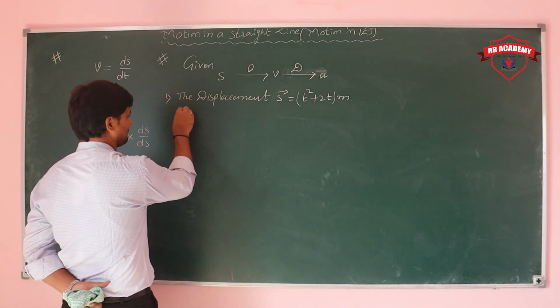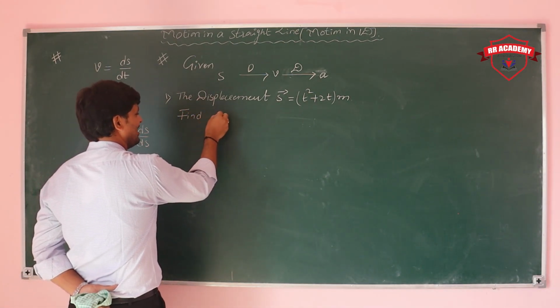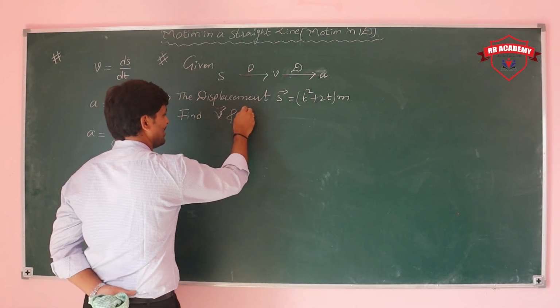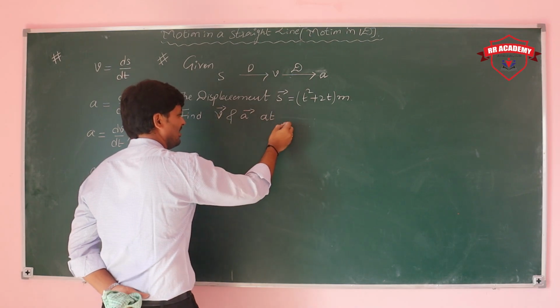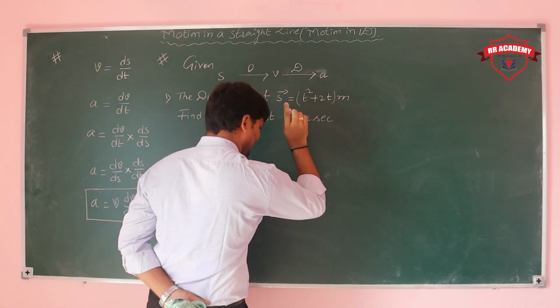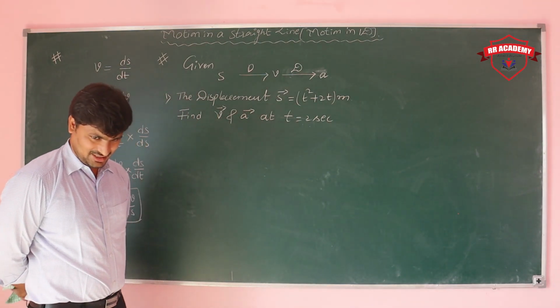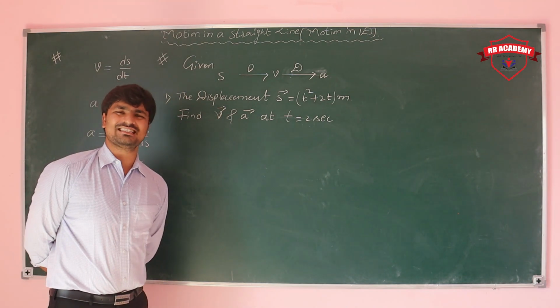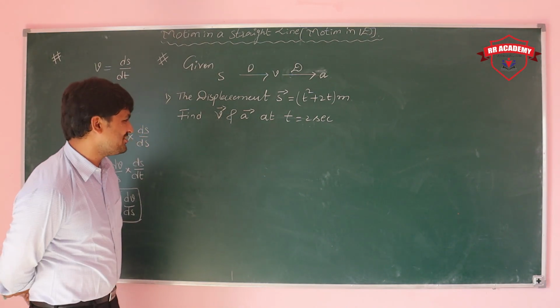Find the velocity and acceleration at t is equal to 2 seconds. They mention particularly t is equal to 2 seconds, which means we need the instantaneous values at that particular instant.